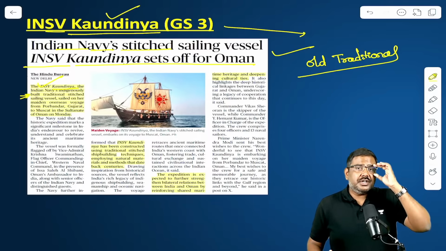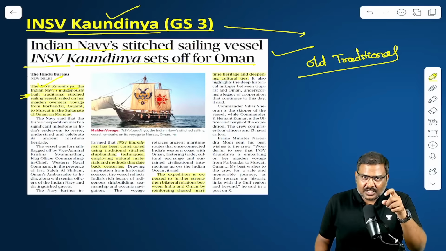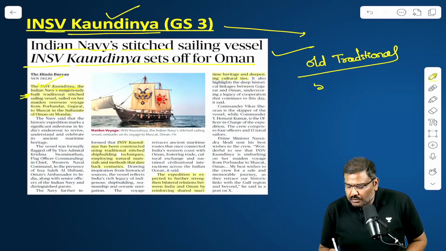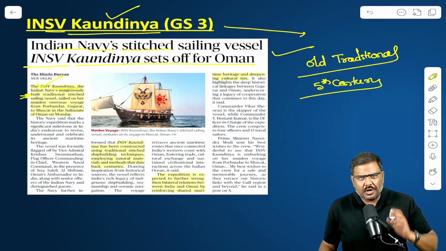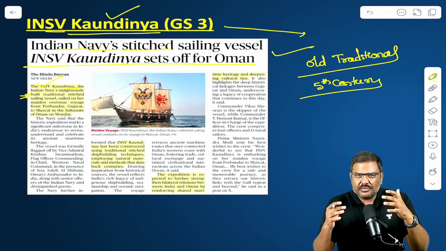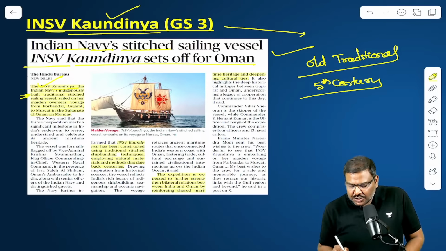What do you mean by old traditional? According to the government documents, the methodology or the technology that has been used to construct this particular ship belongs to the 5th century. Very, very old methods. Unlike the current ships, which will have lot of motors, which will have lot of technology, etc., this particular ship has been constructed in India without any of these technologies. It is purely a very old ship in all of its essence.